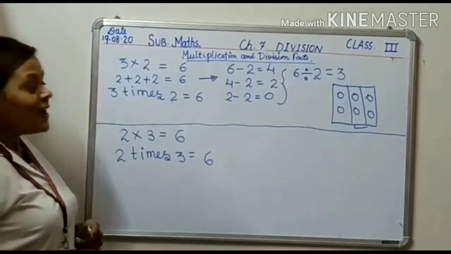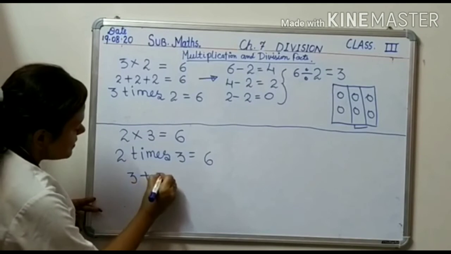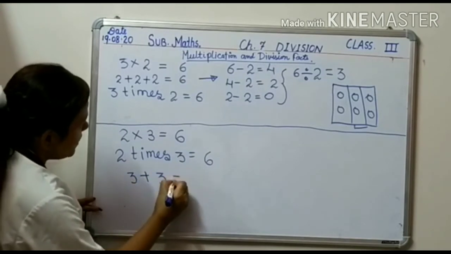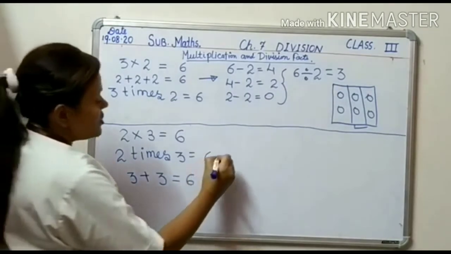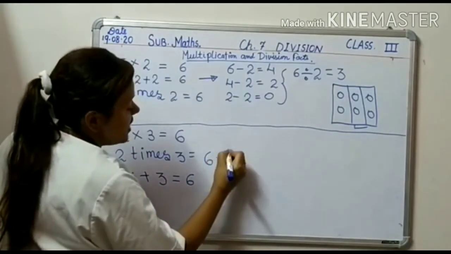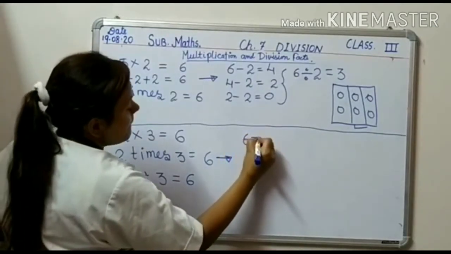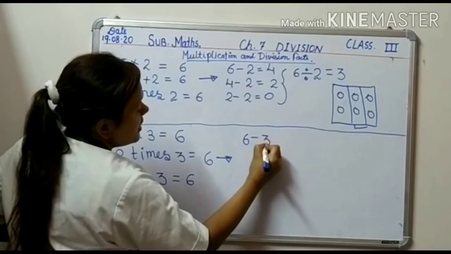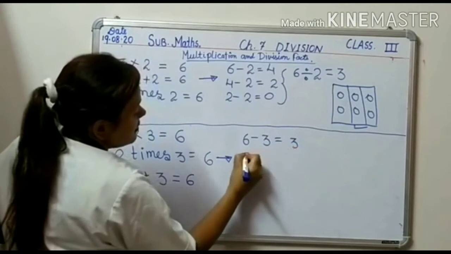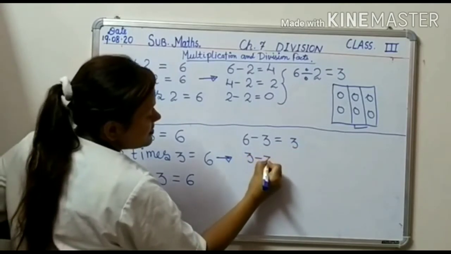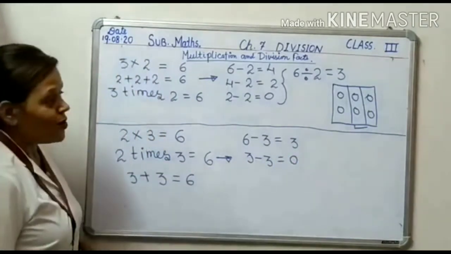How will we write? 3 plus 3 equals 6. We can show it in this way also. 6 minus 3 equals 3. 3 minus 3 equals 0.